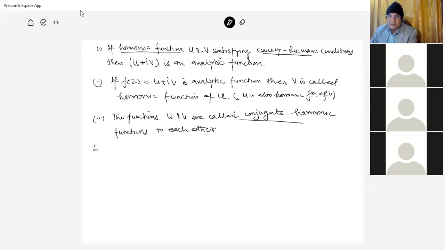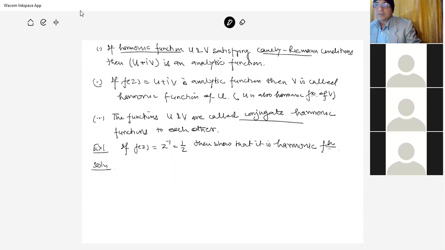That is, in short, we take this example 1. If f(z) is equal to z inverse, that is 1 by z, then show that it is harmonic function.